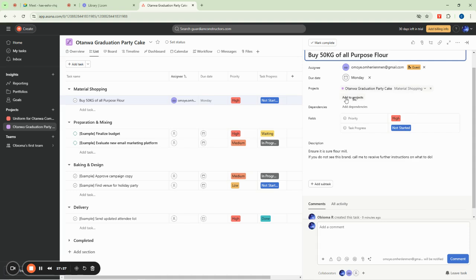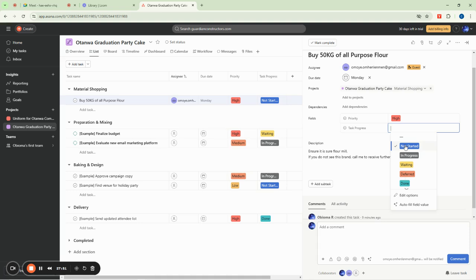And then now, don't worry about this dependency. Okay, don't worry about it. So this is our priority, which is high. And like I've said before, priority is the degree of sensitivity of the task, right? Then the task progress is not started, because the person has not actually come to start it.